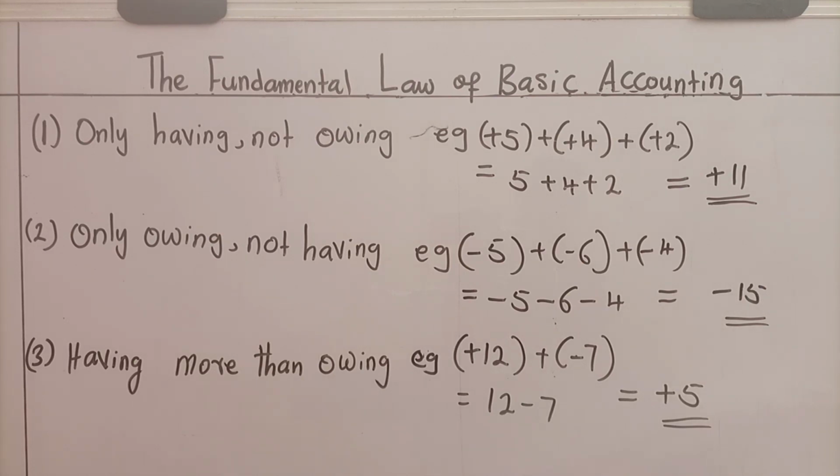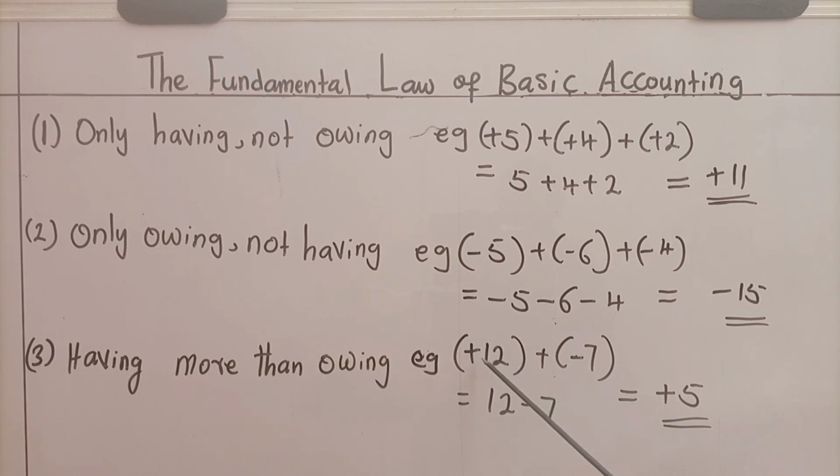The third of such peculiar cases is having more than owing. That is to say, I owe, I also have, but what I have is more than what I owe. Look at an example here. We have plus 12 plus minus 7.